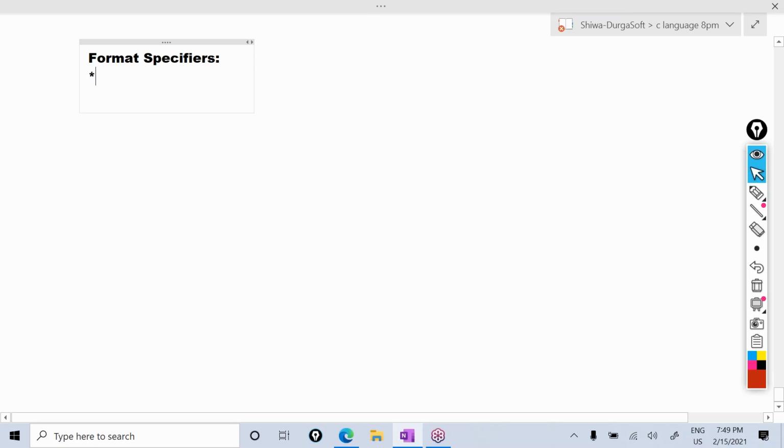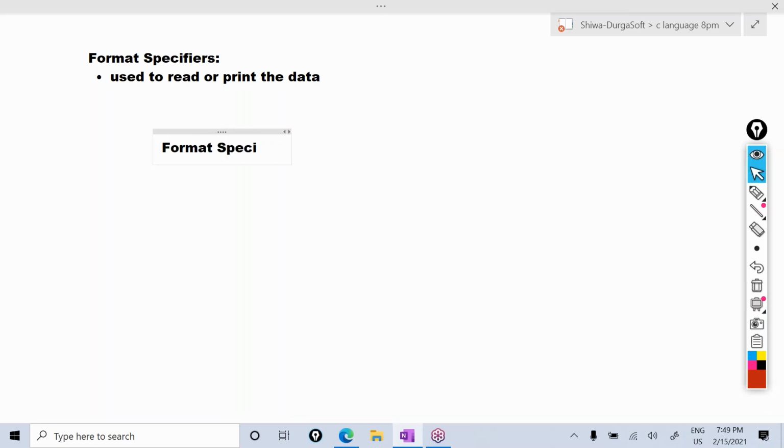Simply, you can say these format specifiers are used to read or print the data. Okay, so here I write format specifiers and their meaning. Observe the format specifiers list and their meaning that I write.